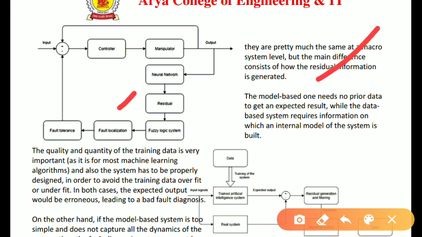The model based one needs no prior input data to get an expected result. While the data based system requires information on which an internal model of the system is built. So this is the basic difference between these two methods.